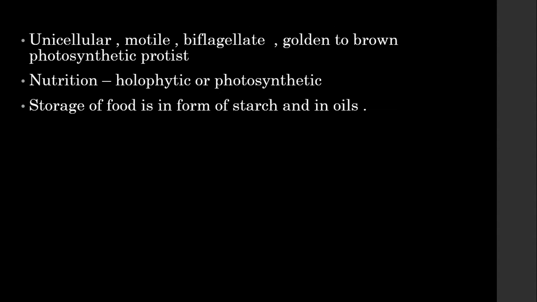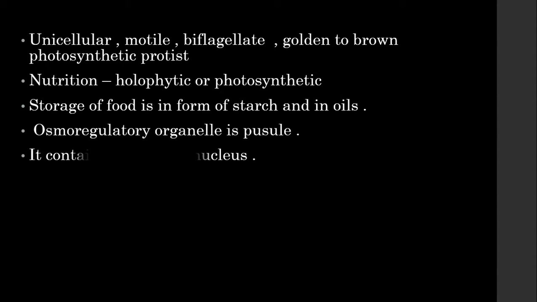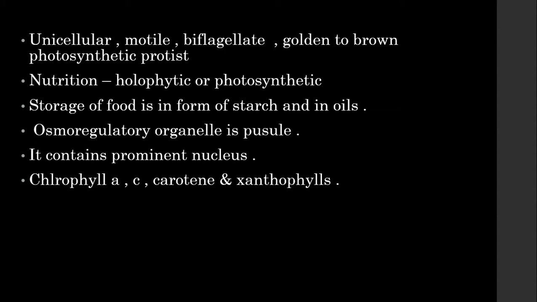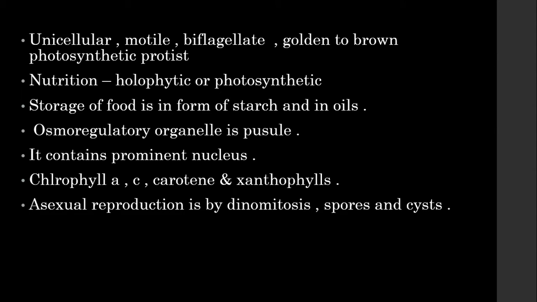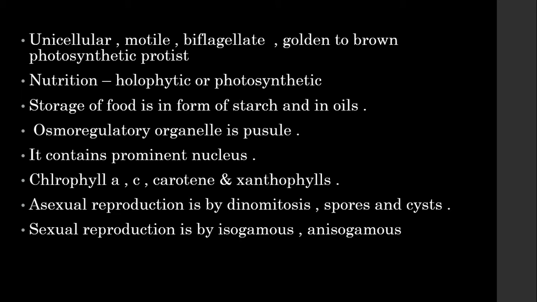The storage of food is in the form of starch, and in some it can be seen in oils. The osmoregulatory organelle is pusule. It is present near the base of the flagella. It contains a very prominent nucleus. The chlorophylls are A, C, carotene and xanthophylls. Asexual reproduction is by desmomitosis, spores and cysts. The sexual reproduction is by isogamous and anisogamous. The life cycle is specifically zygotic meiosis. Let's study about the structure of dinoflagellates in detail.